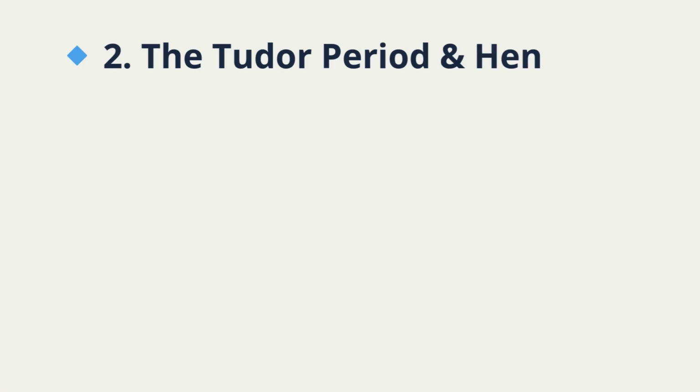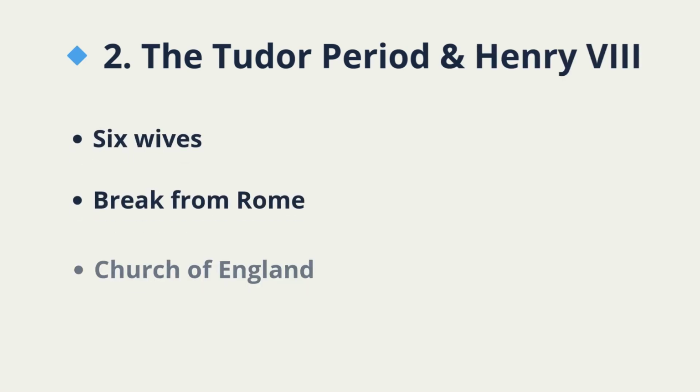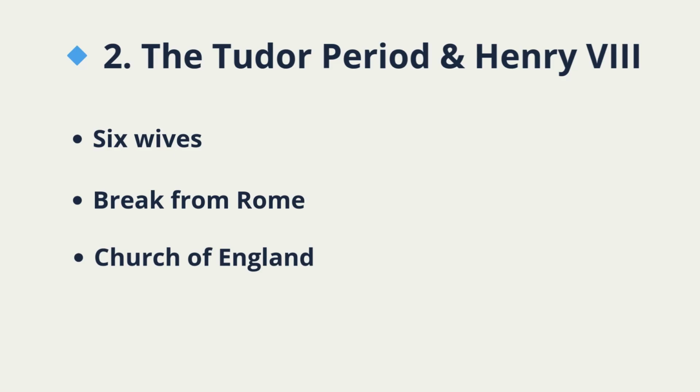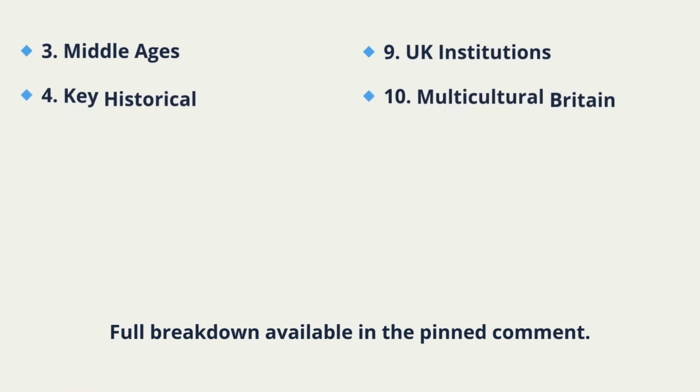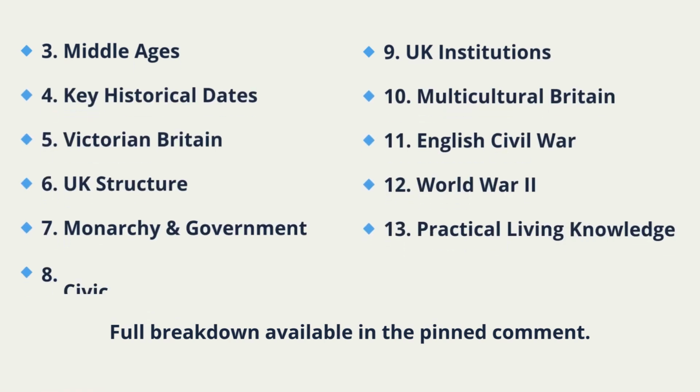The Tudor period is extremely high frequency. Henry VIII is central: marriage, religion, authority, monarchy plus church. That combination appears repeatedly. These themes repeat across the test: history, monarchy, religion, war, devolution, institutions, citizenship. Instead of memorizing 300 random facts, focus on the structure behind them. If you want the full breakdown summary list, it's in the pinned comment below.